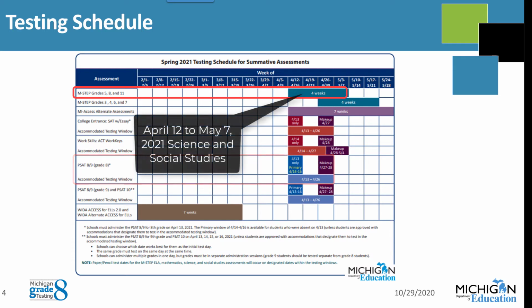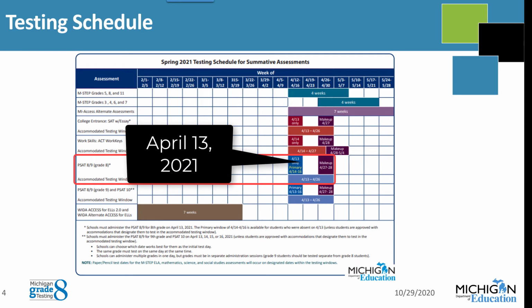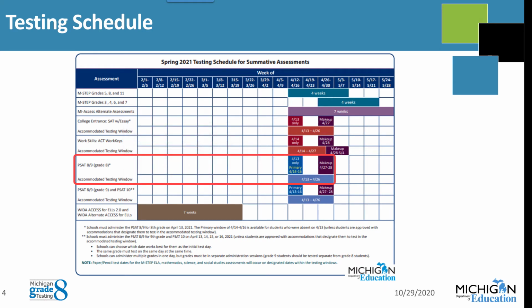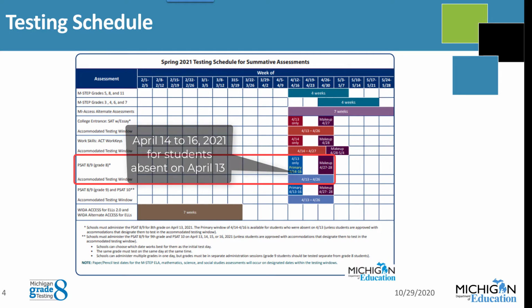The M-STEP window for Science and Social Studies is April 12th through May 7th. Notice the PSAT 8-9 for Grade 8 primary test date is April 13th, 2021. The primary test window of April 14th through April 16th is for students who were absent on April 13th.